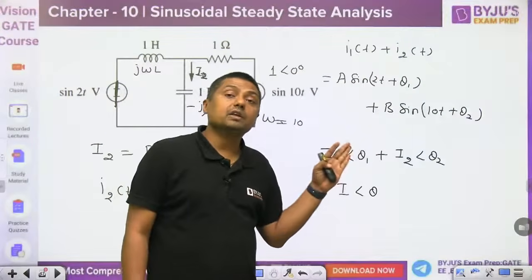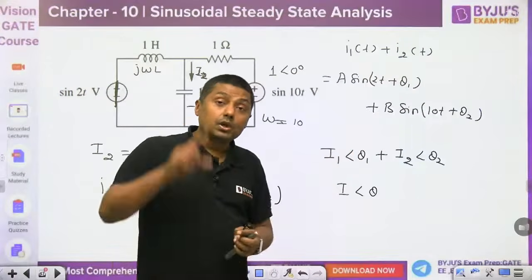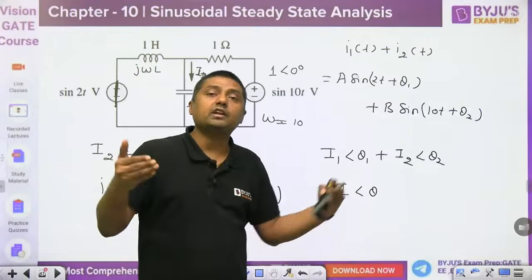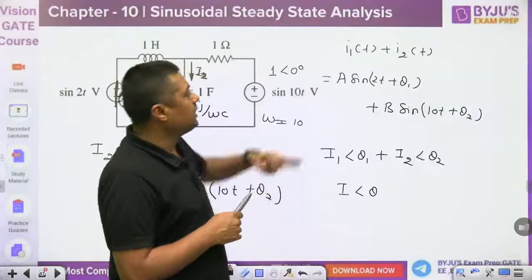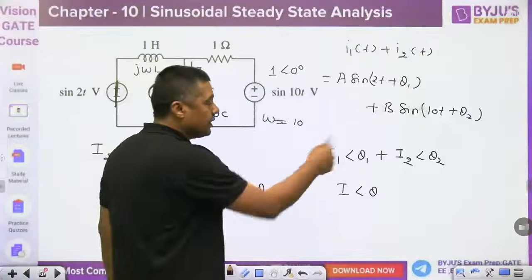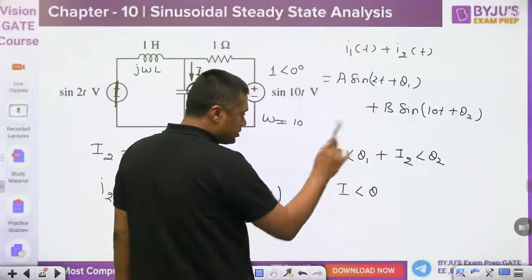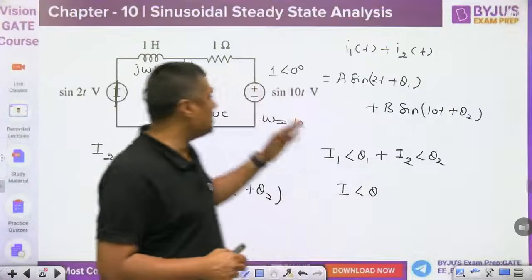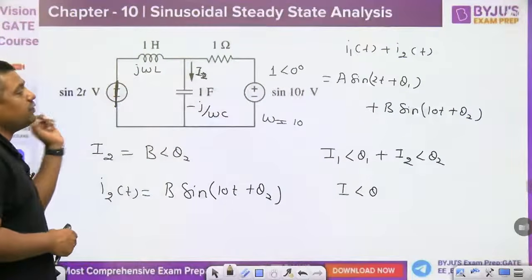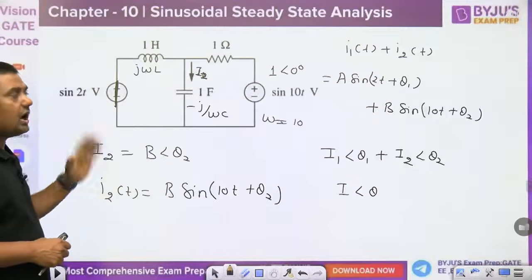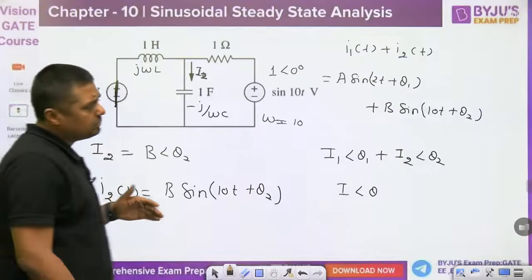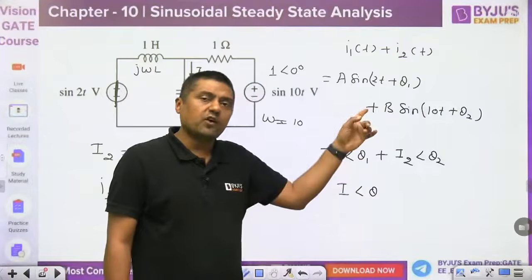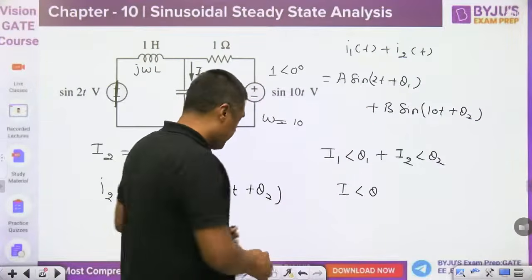You have to find the answer in time domain, I1(t) and I2(t), and finally add them. That is the wrong method for different frequencies. If the frequencies are the same, for example with two voltage sources of the same frequency, again you can apply the superposition theorem, and then both methods will work. Otherwise, first find in time domain, then add.